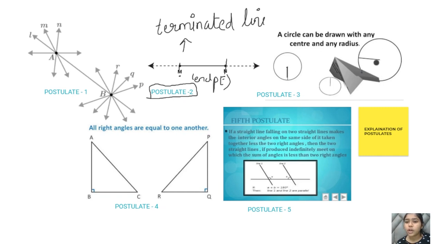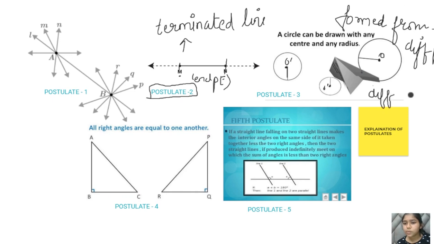So you can draw this circle from point O, and this circle we can name as O dash, and this particular circle is drawn from this point called O double dash. So basically these 3 circles are formed from 3 different points, and they are also of different radii. This is what postulate number 3 is trying to say.